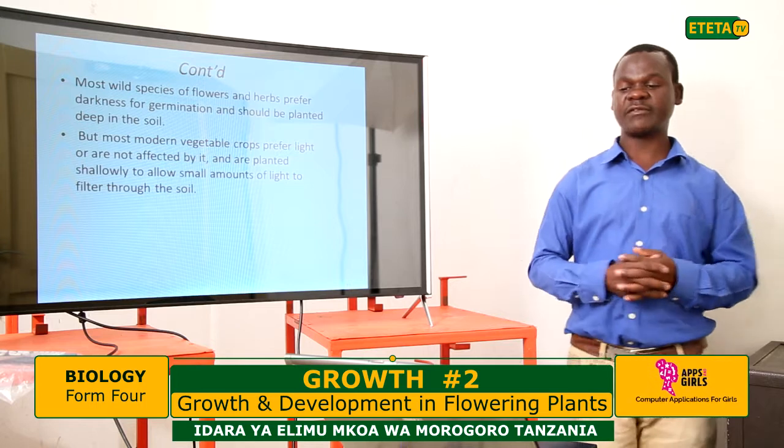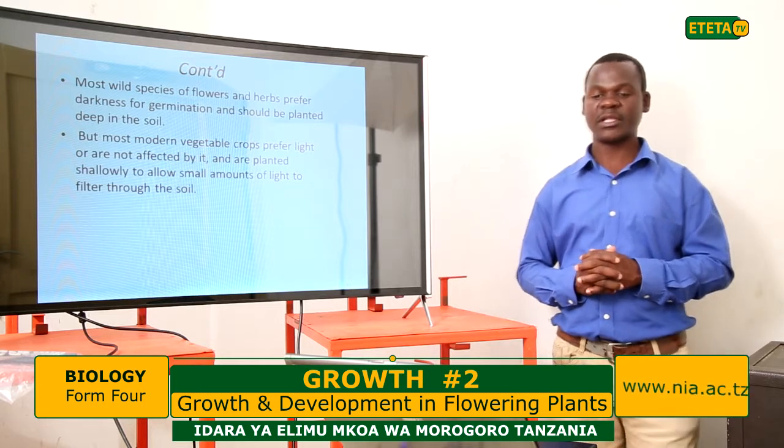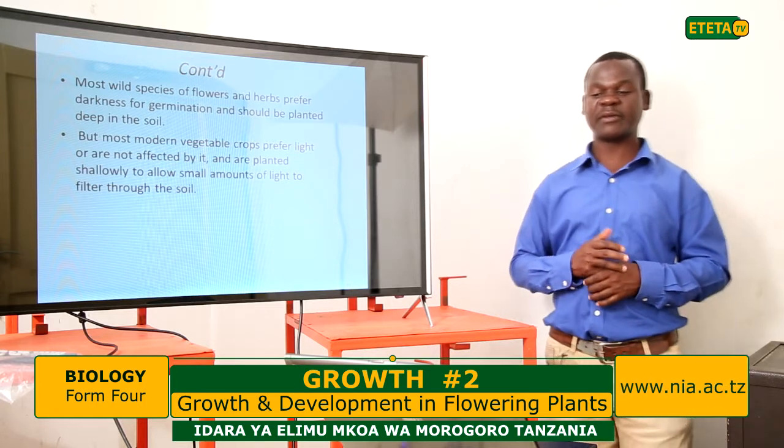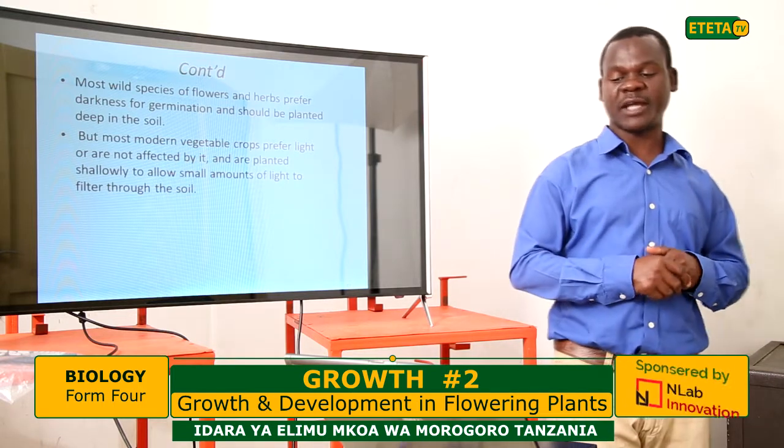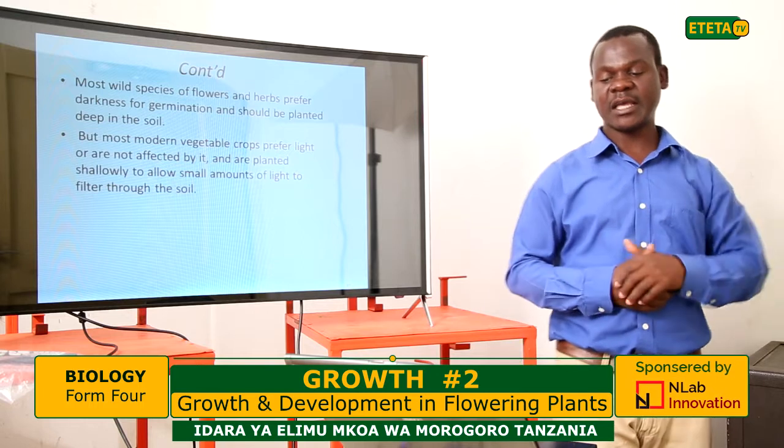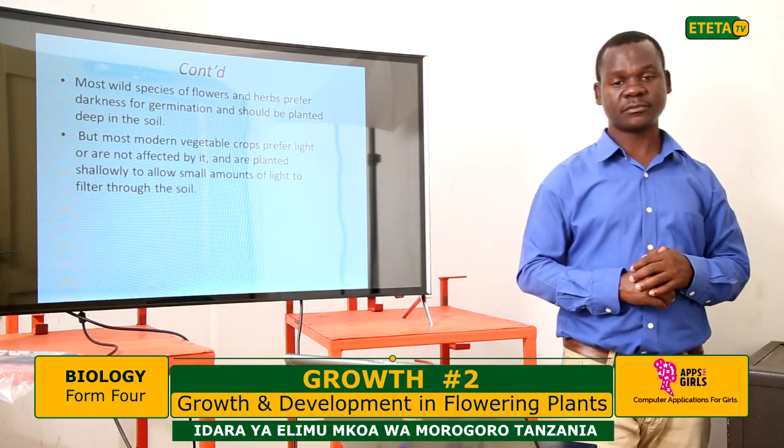And most of the modern vegetables and crops, for example, prefer to be planted shallow, to allow the amount of light to filter into the soil.